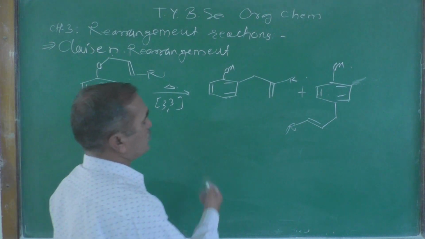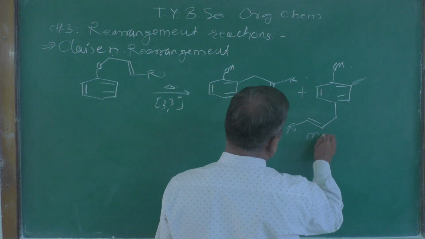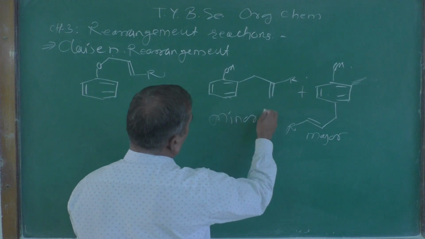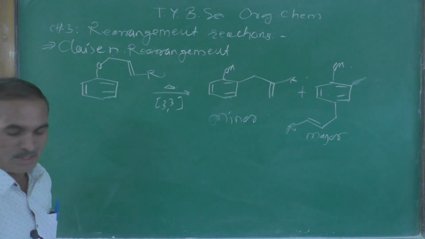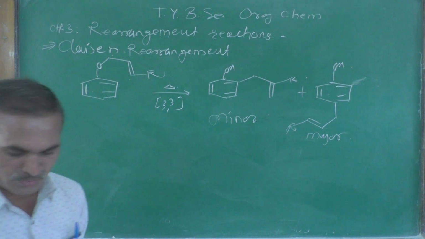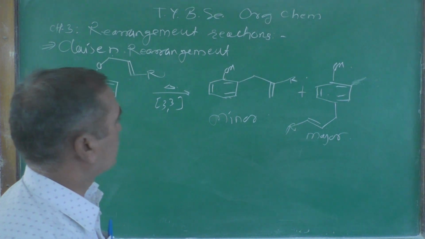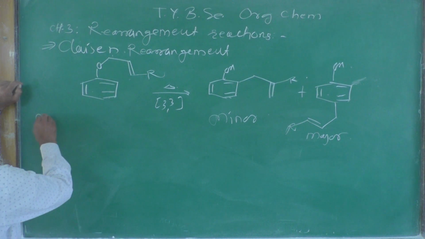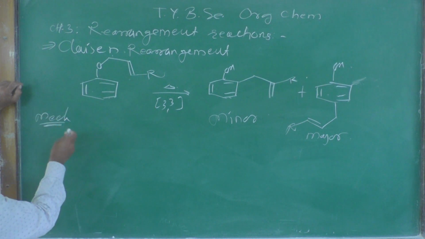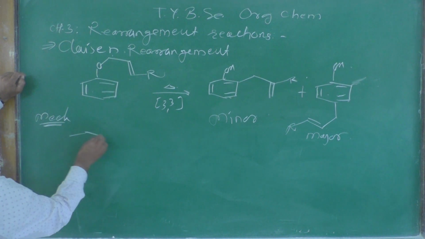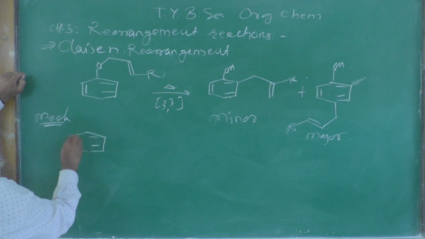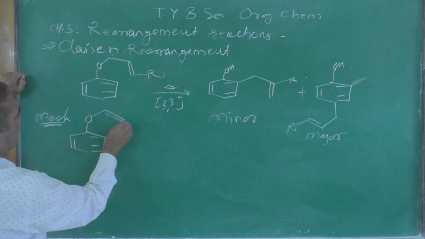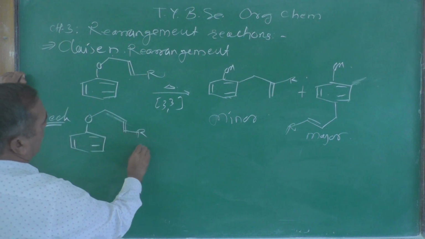Among these two, which one is the major? This will be the major, and this will be the minor product. So this is the product which we are going to get over here. So how do you get these two products? Let us see again the mechanism for this. Suppose we have this one. Now let us look here carefully, double bond here, and R is there.